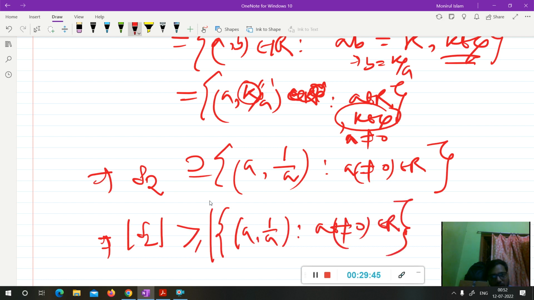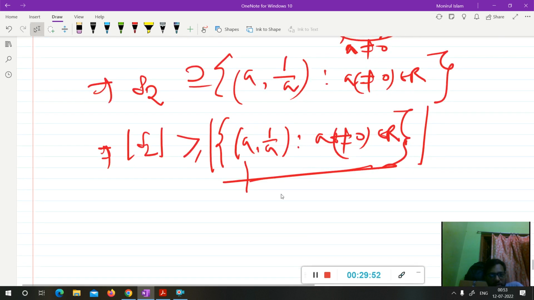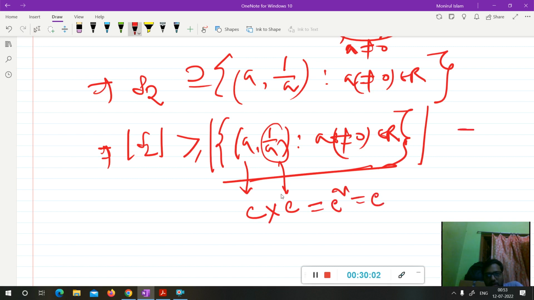Now you can tell me the cardinality of this set. Since a is a non-zero real number, a has uncountable choices, so the cardinality is continuum. So this set has cardinality at least continuum.